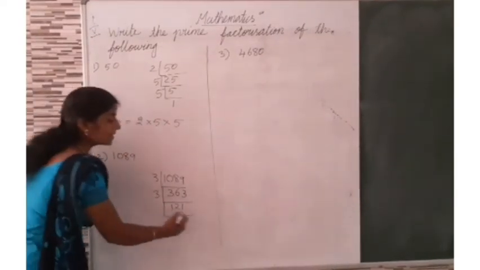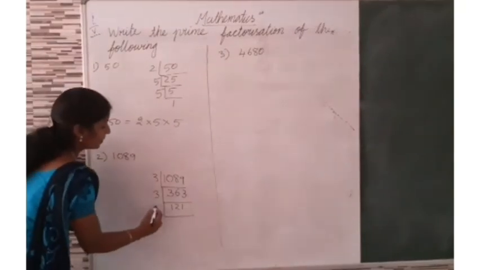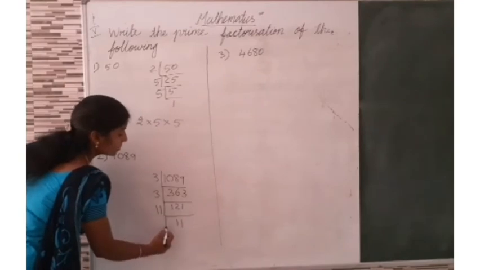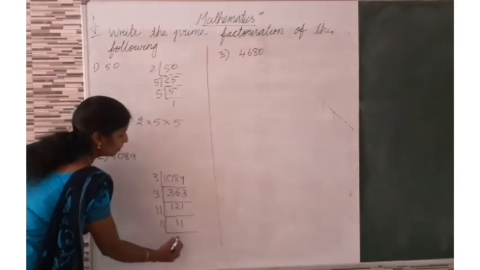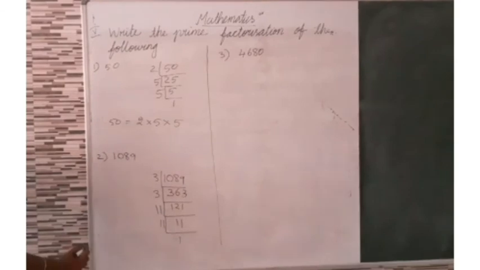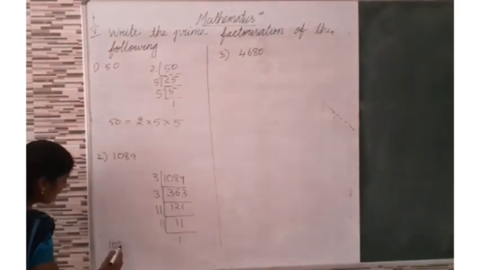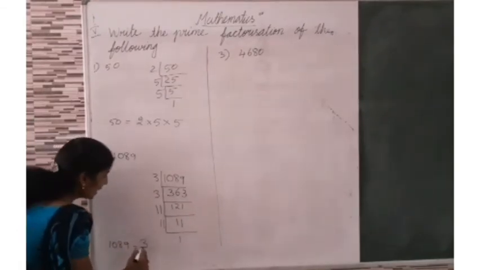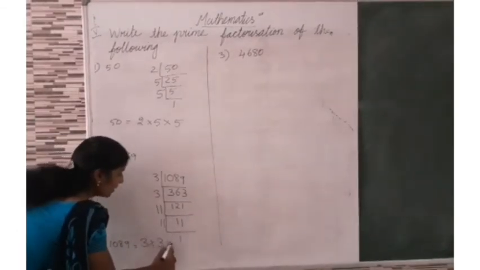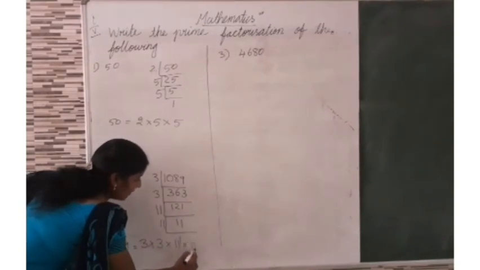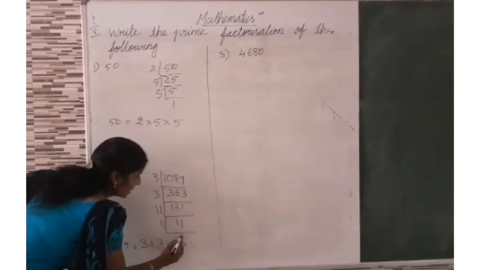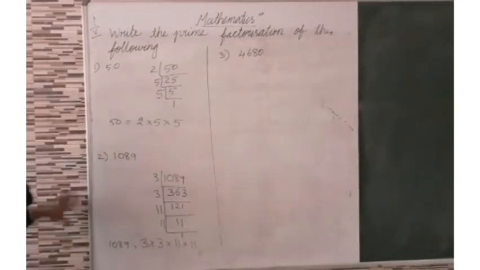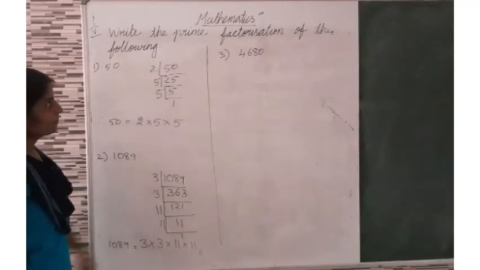Then 121 is 11 table. So 11 11s are 121. So 1 11 is 11. So we can write the factorization of 1089 is equal to 3 into 3 into 11 into 11. Are you clear? Then one more question.